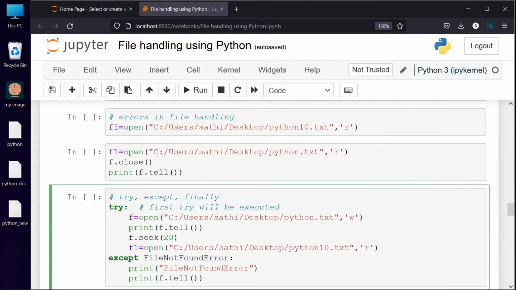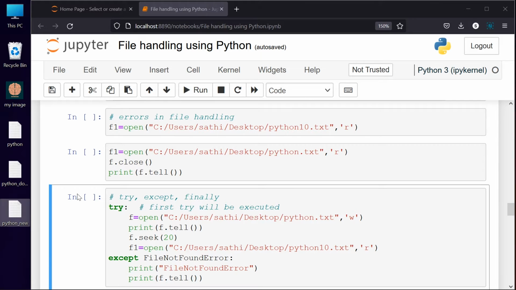So in yesterday's session, our last class session, we saw how to create a file in Python. We created a file named Python, which did not exist before, and the next file is Python underscore new. We have created these files and stored them on the desktop. And now what we are going to see is what kinds of possible errors can happen while you are doing file handling operations.